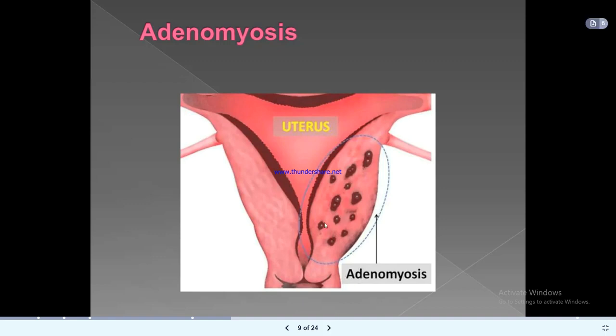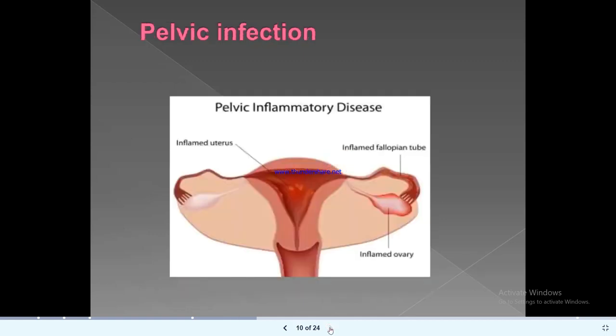Adenomyosis. Here we can see the endometrial stroma and glands. They are found in the myometrium of the uterus, and they behave like the endometrium here in the myometrium. Pelvic infection, pelvic inflammatory disease, that is an inflamed uterus; you can see inflamed fallopian tubes and an inflamed ovary.